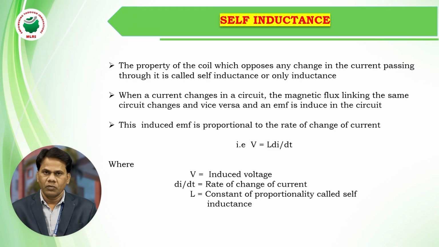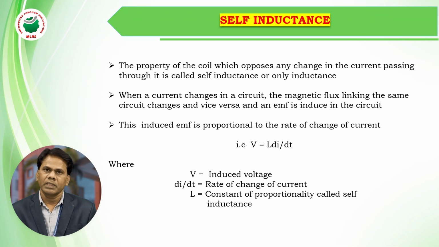So, what is self-inductance? Self-inductance is the property of a single coil which opposes any changes in the current in that same coil.